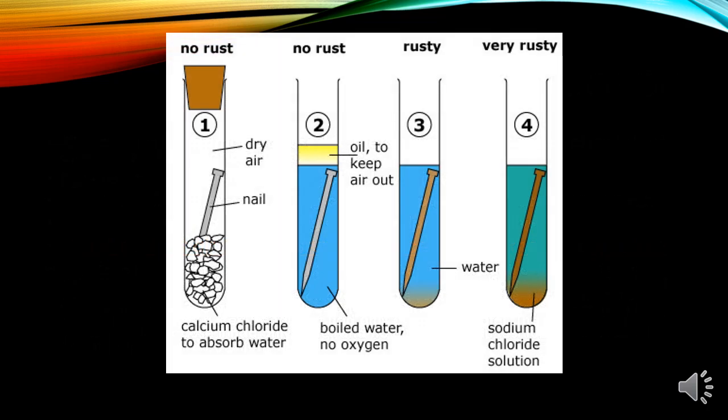We have 3 test tubes and we place clean iron nails in each one of them. We label these test tubes A, B, C and so on, and put some water in test tube A and just cork it. We pour boiled water in test tube B, add about 1 ml of oil and cork it. The oil will float on the water and prevent air from dissolving, as you find in the second test tube.